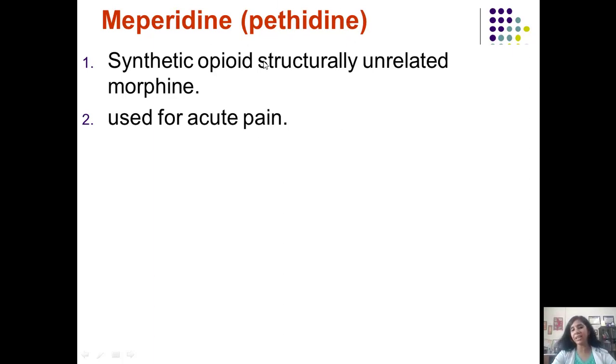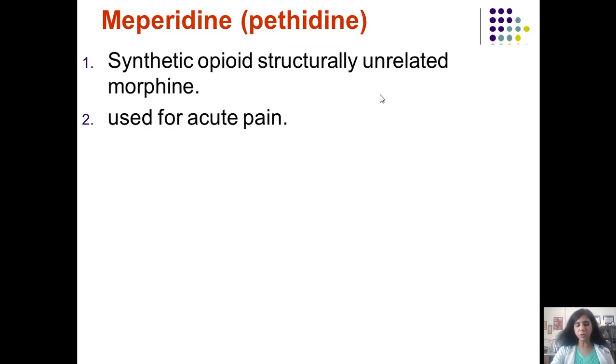And pethidine has anticholinergic action. It doesn't have the bradycardia-producing action that morphine has. Morphine causes bradycardia. Pethidine is going to cause antimuscarinic action, so it is going to cause tachycardia. And pethidine has less spasmogenic effect on the sphincters of the body. I told you morphine constricts the pyloric sphincter, the ileocecal sphincter. It constricts the sphincter of Oddi, which is the sphincter of the gallbladder. So meperidine or pethidine has less spasmogenic effects as compared to morphine.